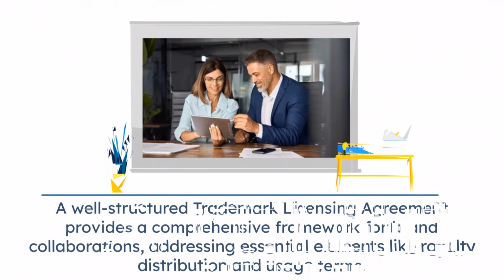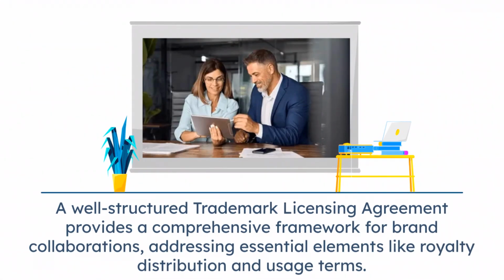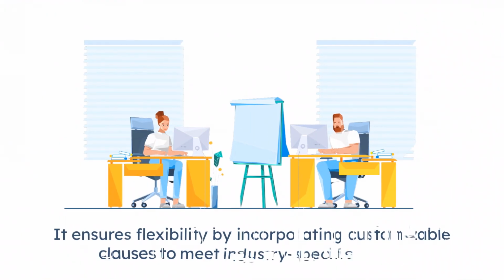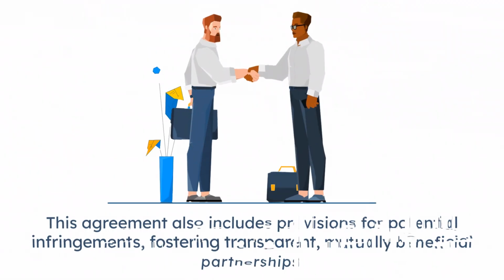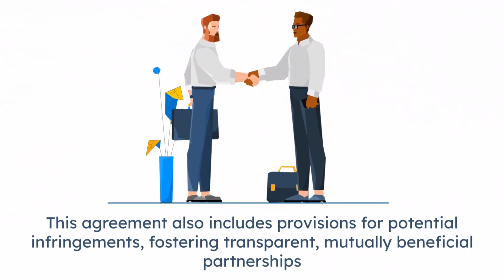A well-structured trademark licensing agreement provides a comprehensive framework for brand collaborations, addressing essential elements like royalty distribution and usage terms. It ensures flexibility by incorporating customizable clauses to meet industry-specific needs. This agreement also includes provisions for potential infringements, fostering transparent, mutually beneficial partnerships.